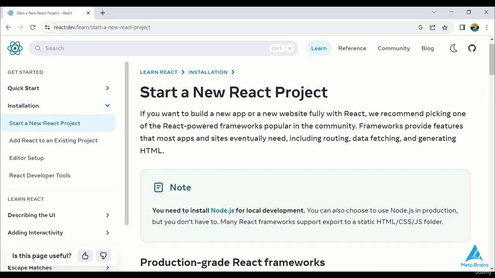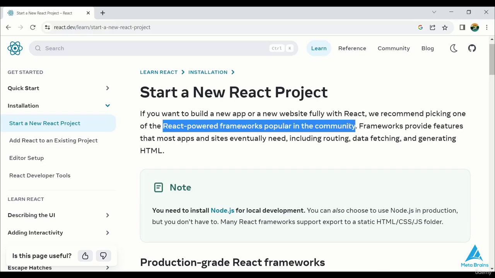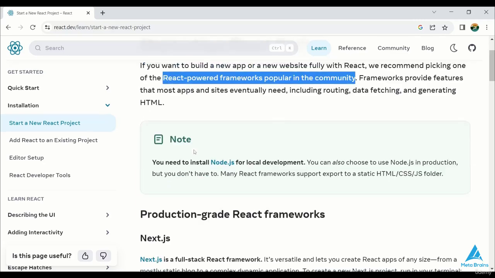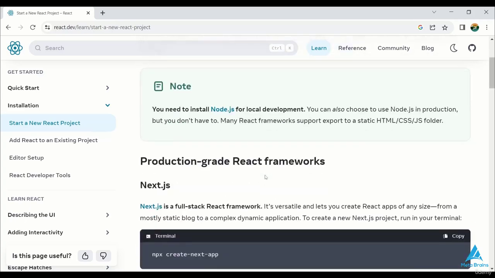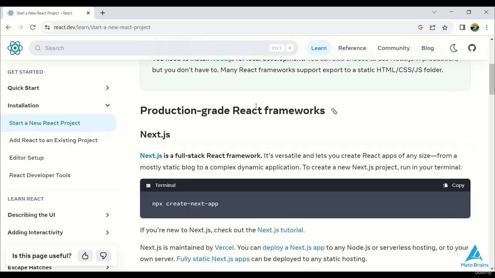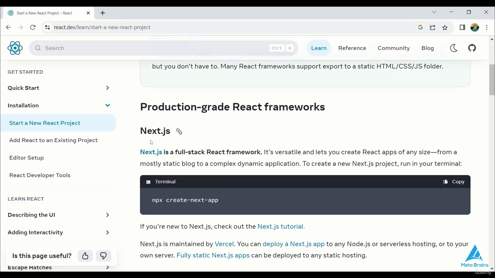Okay, so if you want to build a new app or a new website fully with React.js, we recommend picking one of the React powered frameworks popular in the community. These frameworks provide features that most apps and sites eventually need, including routing, data fetching, and generating HTML. The first production-grade React-powered framework is Next.js.